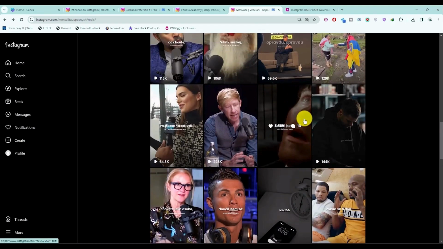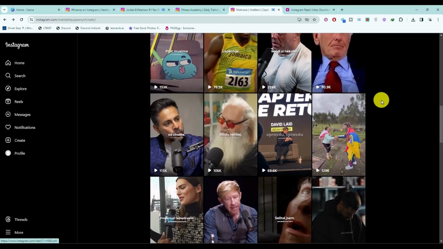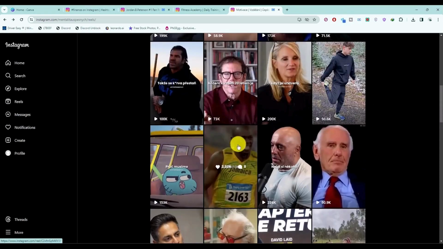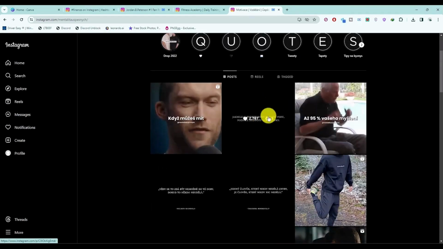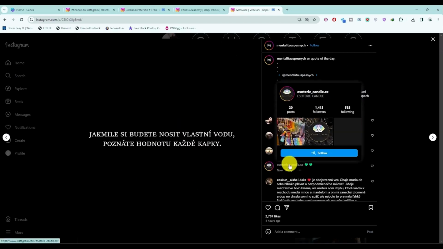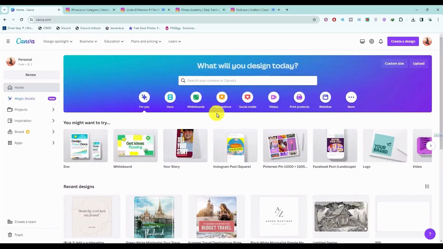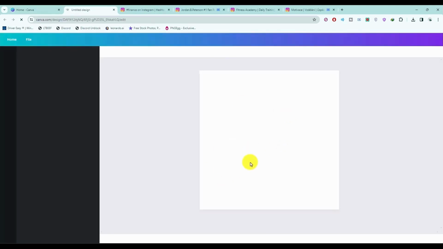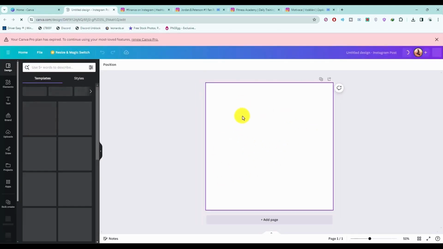So, the minimum that you have to do is at least 4 reels and 7 posts like these images and then some text on that images. You can make all of them in Canva. It's totally easy. All you have to do is just search for Instagram post and then a Canva blank project will open up, and over here you can just simply search for what you want.